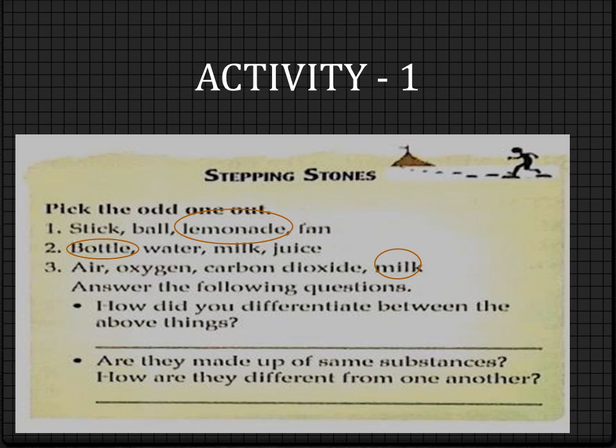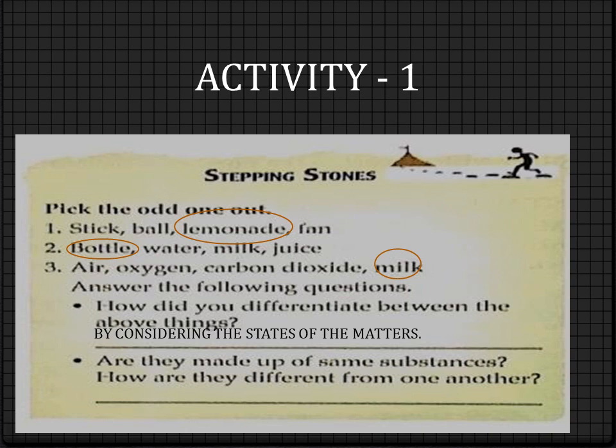Now answer the following questions. How did you differentiate between the above things? By considering the states of the above matters. So we will write, by considering the states of the matters.